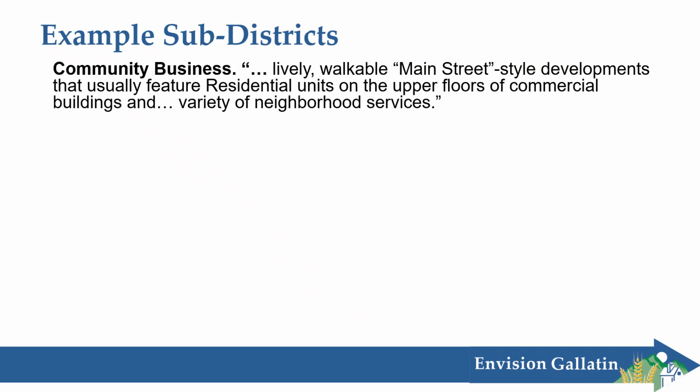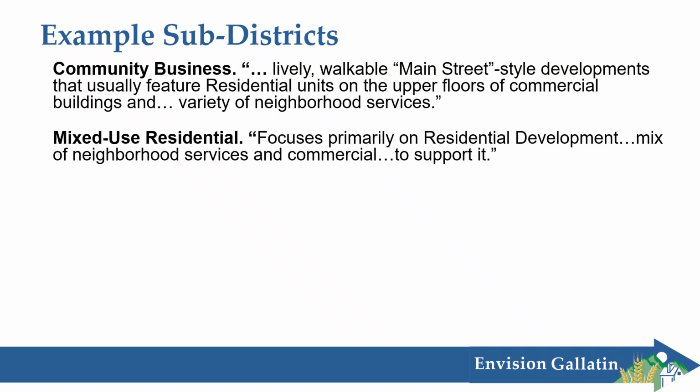The model code includes 5 example subdistricts that are tied to the various FLUM categories. We'll see some charts that demonstrate what that looks like, but first I'll go over what the 5 example subdistricts would be like if developed. The community business subdistrict is meant to be a lively, walkable, Main Street type development. A wide variety of commercial uses are permitted here, and residential units on upper stories of commercial development are encouraged.